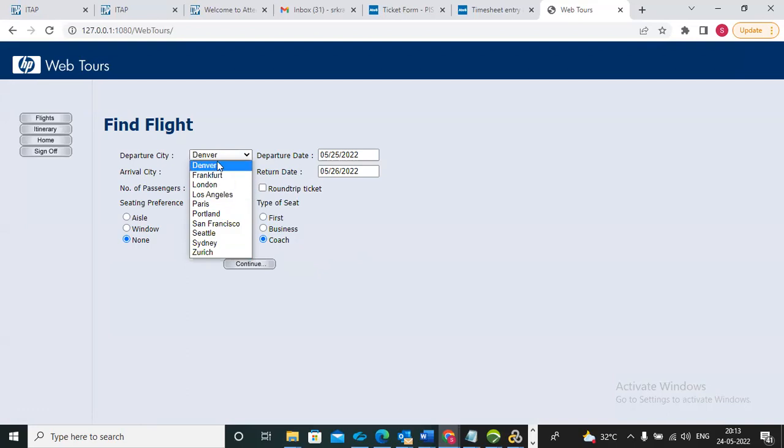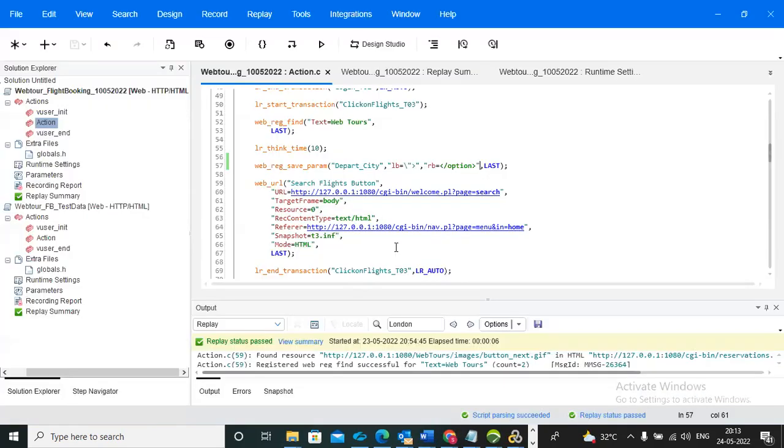But I am capturing randomly, only any one. I want to capture all the values. So at that time, we have one argument, which we can call the ordinal. After the double colon, you need to give the ordinal. I want to capture all values, that is why I gave ordinal equal to all. To capture all occurrences of the dynamic value, you need to give ordinal equal to all. So now we can observe.